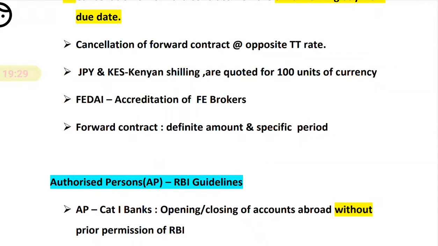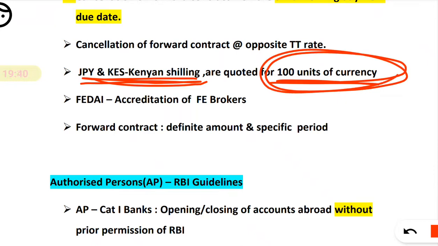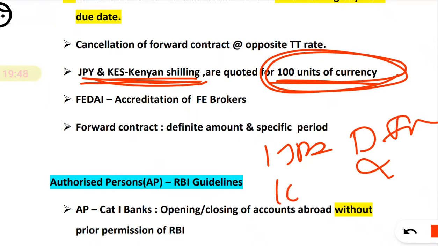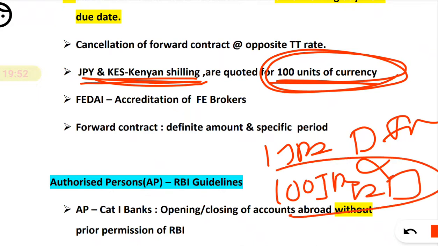So that's why, the point you have to remember is that the Japanese yen, the Kenyan shilling and also the Indonesian rupiah are generally quoted for 100 units of the currency. That means you cannot quote one Japanese yen is equal to how much Indian rupee. You should not quote like that. You should quote 100 Japanese yen is equal to how much rupee. In this way you have to write. For one Japanese yen you cannot quote. You always quote for 100.